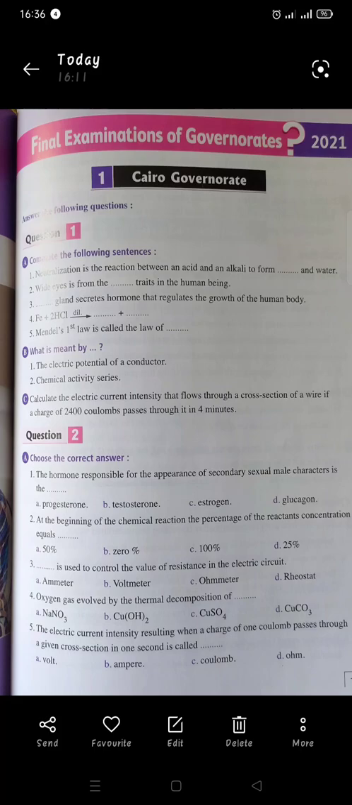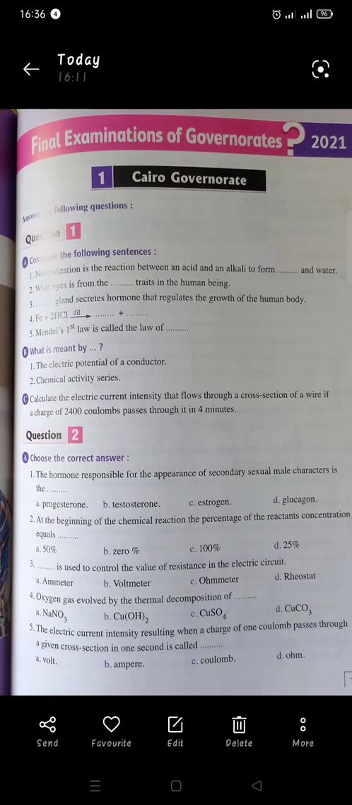You will write the rule that the current intensity equals quantity of charge divided by time. The quantity of charge is 2400, but the time is given in minutes, and you know that we solve this problem with the measuring unit of time in seconds, so you will change the time from minutes into seconds. Okay, you will write 2400 divided by 4 times 60 and you will get the answer from your calculator. It will give you 10, and we measure the current intensity by ampere. Let's move to question number 2.